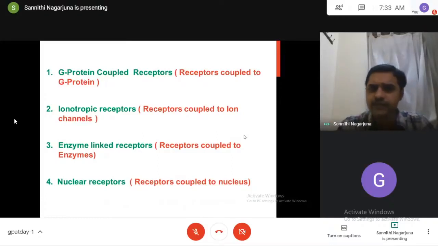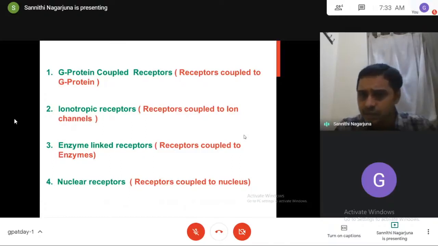Ionotropic receptors mean the receptors coupled to ion channels. Enzyme linked receptors mean the receptors coupled to enzymes. Nuclear receptors mean the receptors coupled to the nucleus. So receptors are not separate entities, they are not single entities, they are always coupled to something. To what they are coupled differs from one receptor to another. Based upon that coupled substance, we give a name to the receptors.